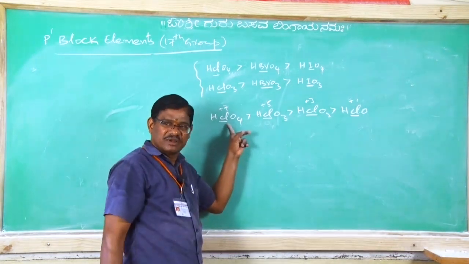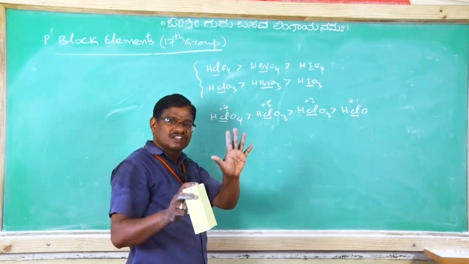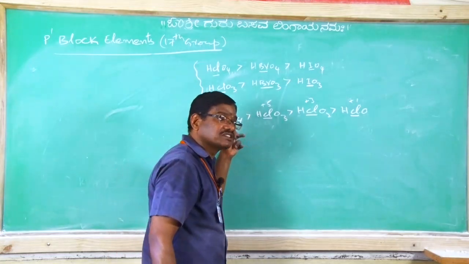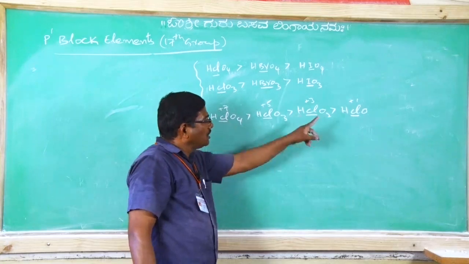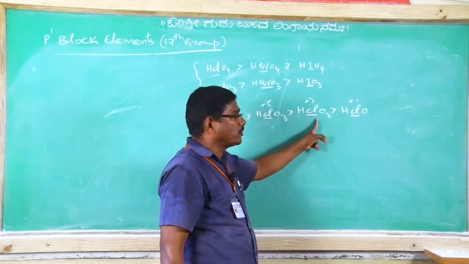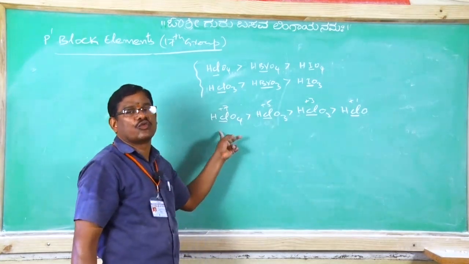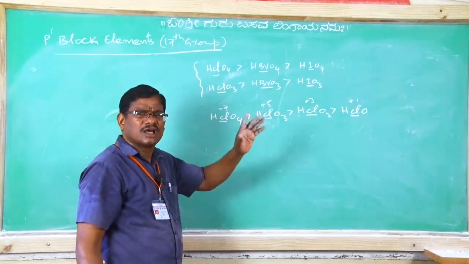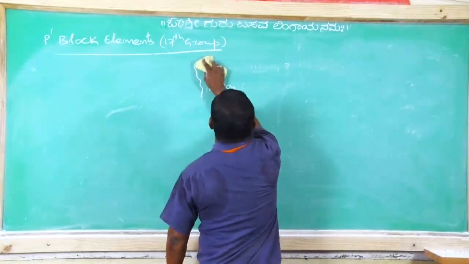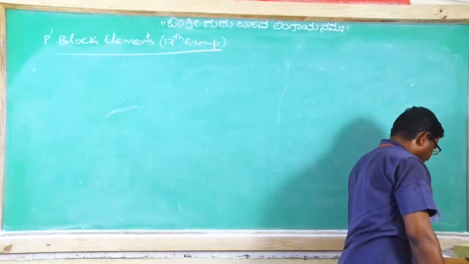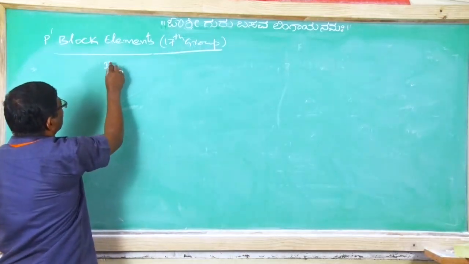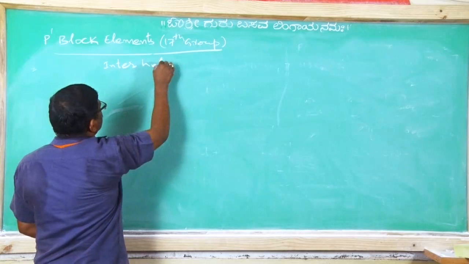Already 7 electrons eliminated. Right, from the outermost shell only 7 electrons were there. 7 out of 7 went out. Therefore it could not further undergo any oxidation. Therefore its oxidizing capacity is almost nil. And for ClO minus, the oxidizing capacity is higher. ClO minus has greater oxidizing capacity than ClO2 minus, than ClO3 minus, than ClO4 minus. Clear? So regarding this, if any applicative question comes in this way, you have to keep on applying. So this is oxyacids of 17th group elements. And the final subconcept is interhalogen compounds.